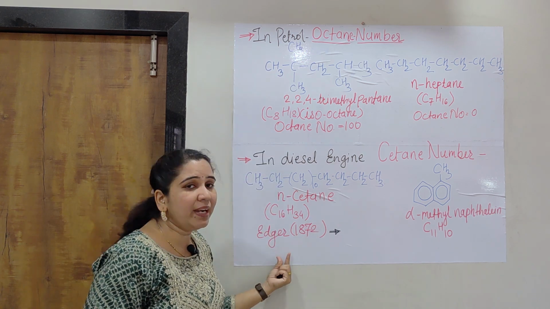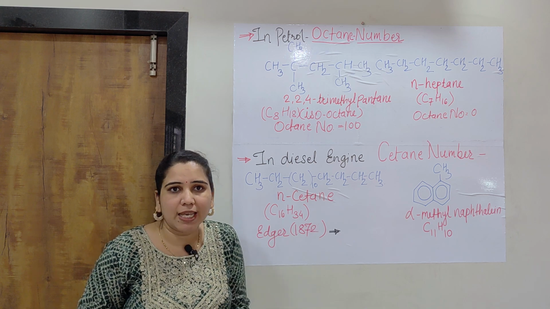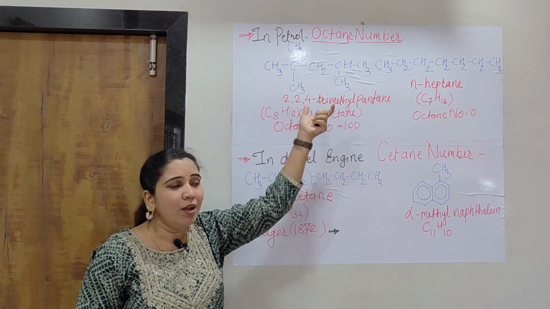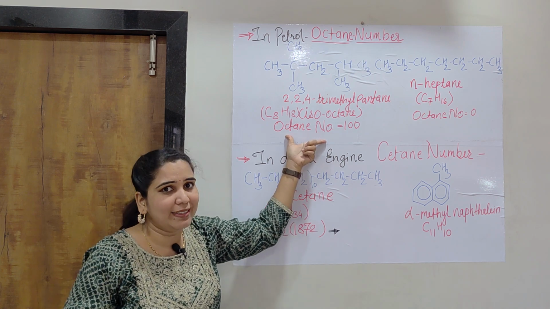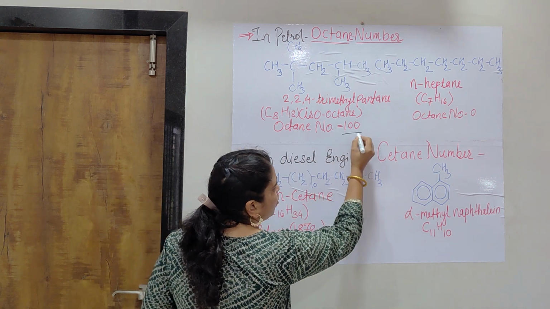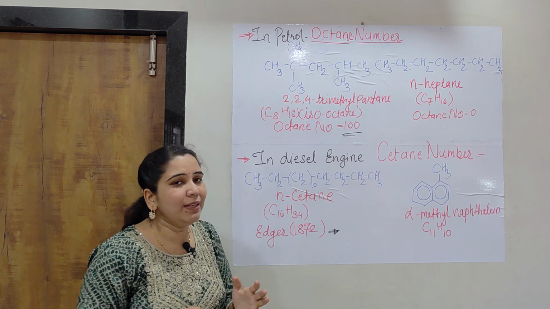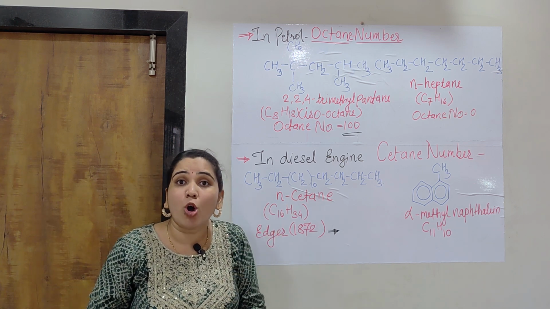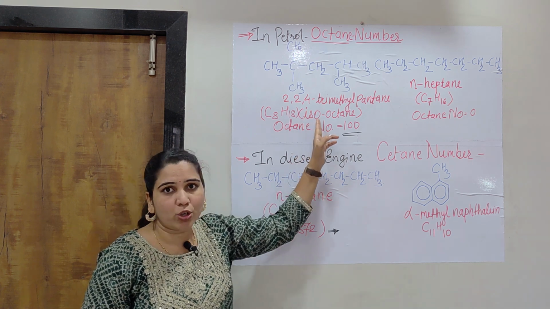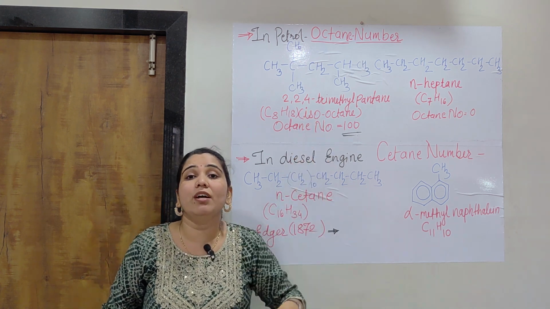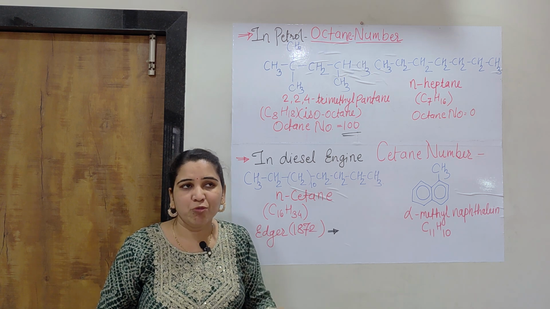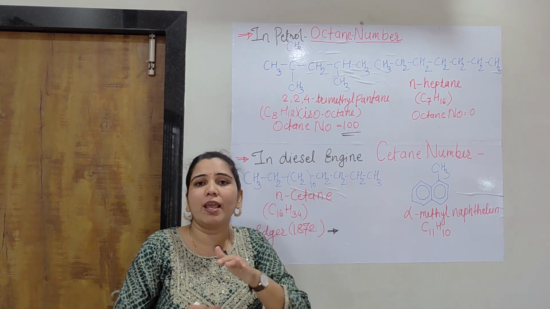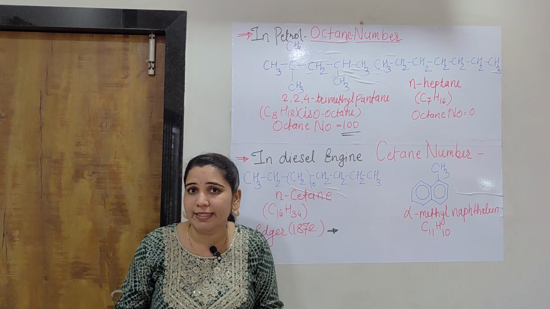He made an arbitrary scale. On that scale, the octane number of iso-octane was decided to be 100. When the fuel in a gasoline or petrol engine is iso-octane, it has an octane number, or octane rating, of 100, meaning it will not have any knocking tendency.